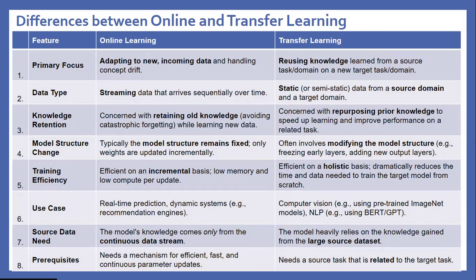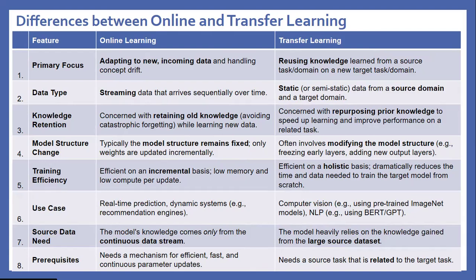Model structure: in online learning, typically the model structure remains fixed and only weights are updated incrementally. Transfer learning often involves modifying the model structure, for example freezing early layers and adding new output layers. Training efficiency: online learning is efficient on an incremental basis, with low memory and low compute per update.